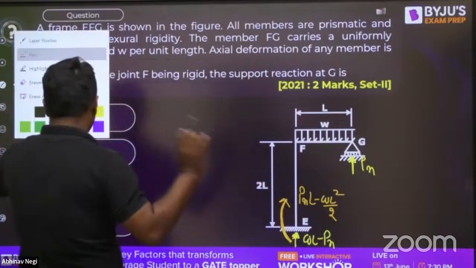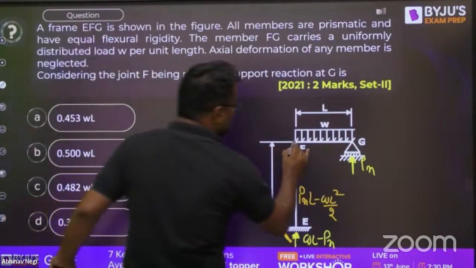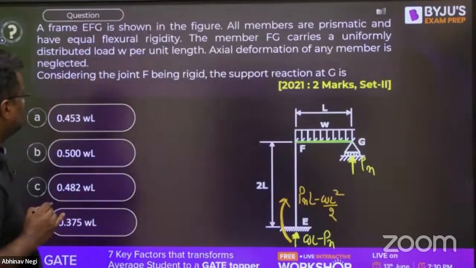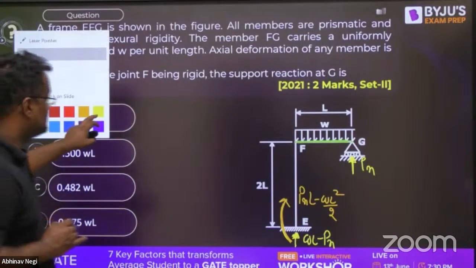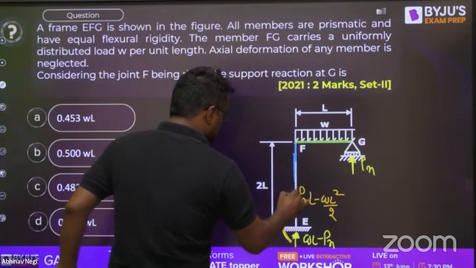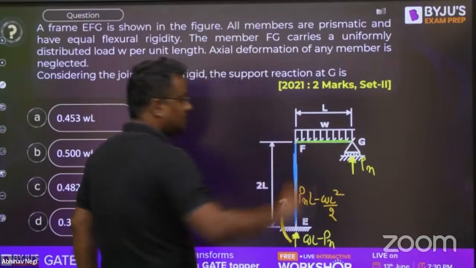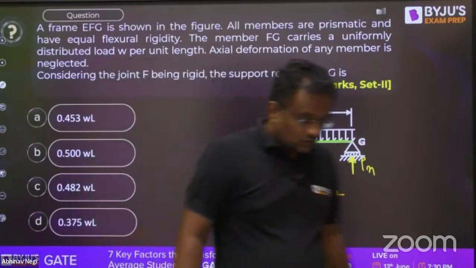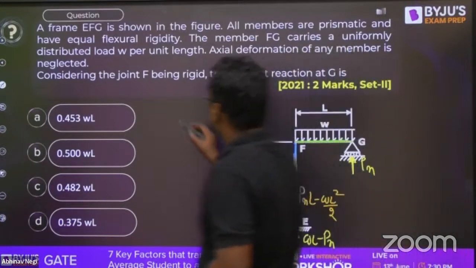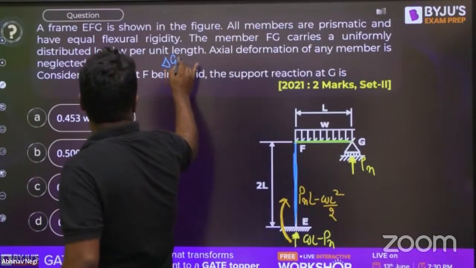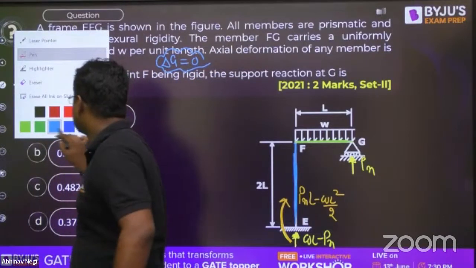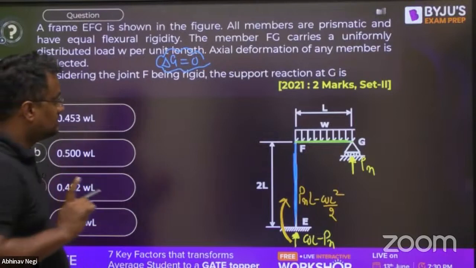Now there are two members. One is this green member, where I am applying strain energy. And one is this other member. What I will be doing, guys, please tell me what is the deflection at G, delta G. Since G is a support, delta G is 0.